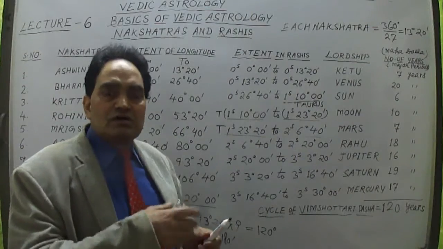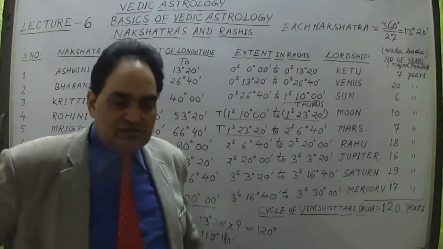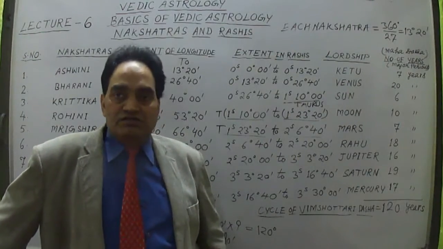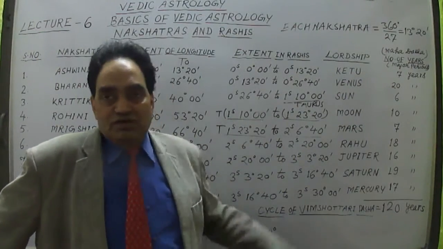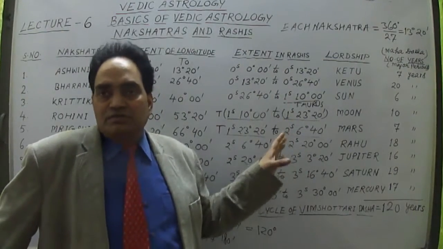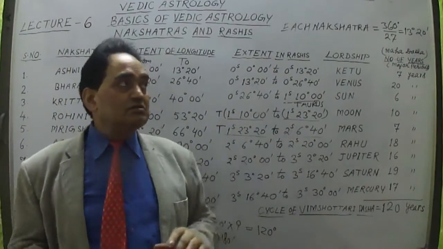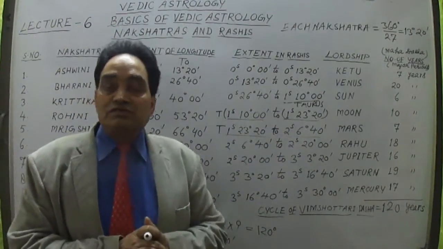This is how the quality or characteristics of a person are defined with the help of nakshatras and rashis, or signs, or the lord of that rashi or the lord of that nakshatra. This is very much applicable. Everything is defined with the help of nakshatras and rashis and signs. So this is how these things are being defined.